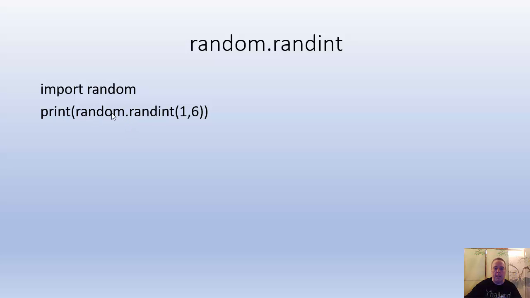This is the name of the package, and then we use a dot, and then the function. It's actually called a method, but it's the function that we want to use. This one is passing two parameters, 1 and 6. What this will do is return an integer between 1 and 6, including 6.